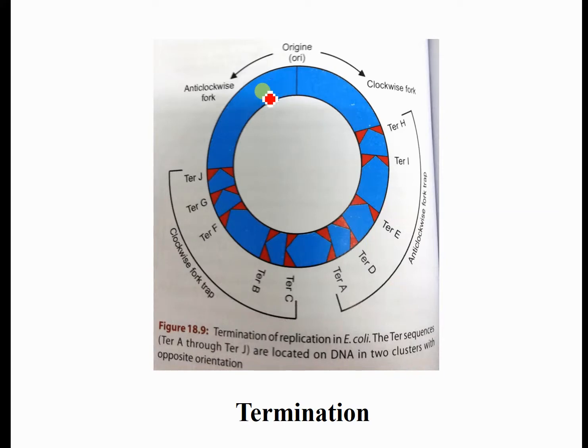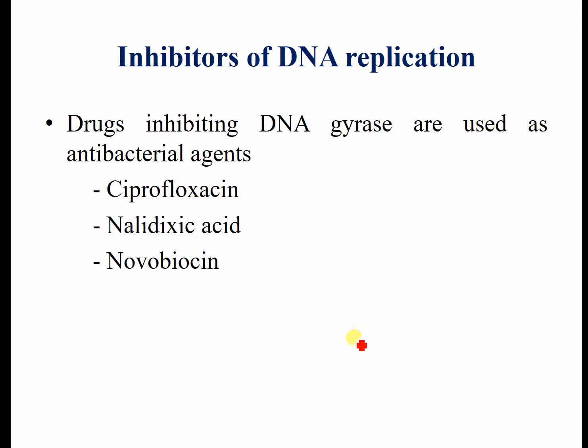So once this replication fork by the helicase enzyme goes deeper and deeper, these are the different termination sequences. Once it comes up to this mark, the TUS also binds to this termination site. So up to this mark, replication fork action will be terminated. So helicase now does not lead to unwinding of the DNA, and the whole DNA will be popping out clockwise in both directions by the DNA polymerase enzyme. So this completes the steps of DNA replication: initiation, elongation and termination.